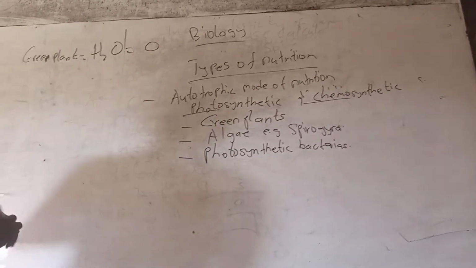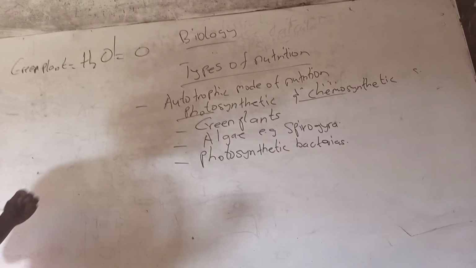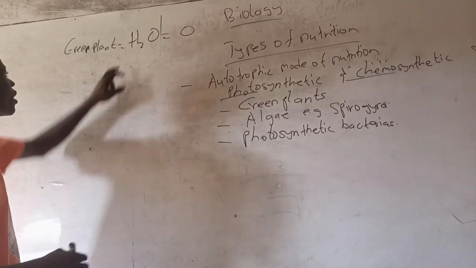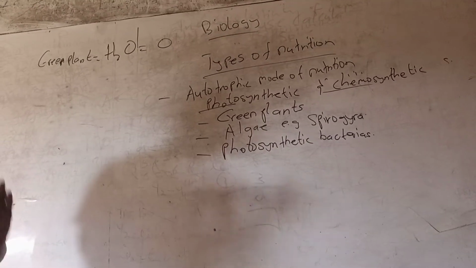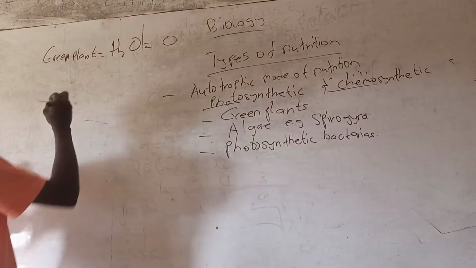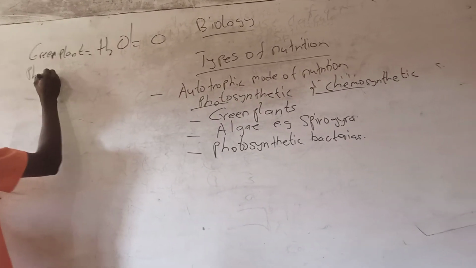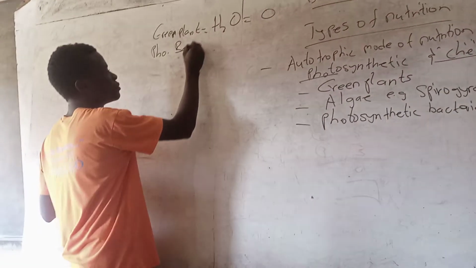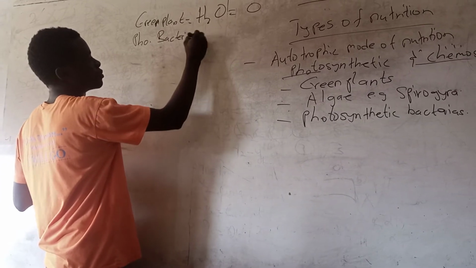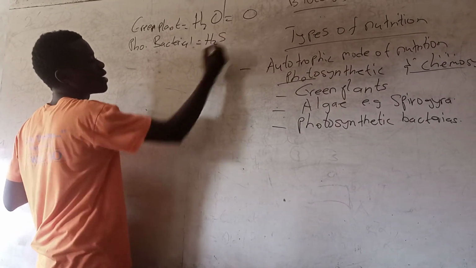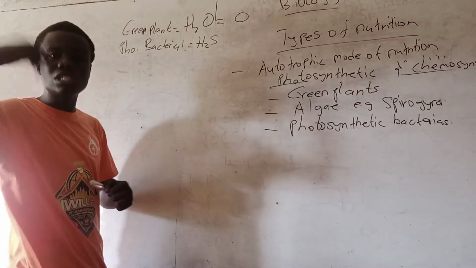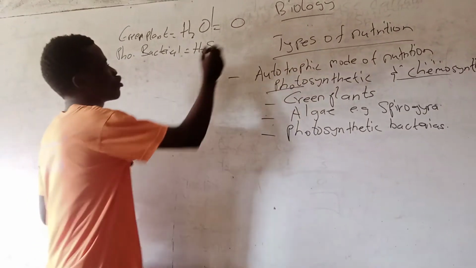But in photosynthetic bacteria, which use bacteriochlorophyll, it uses hydrogen sulfide as the raw material. So photosynthetic bacteria use hydrogen sulfide, and due to this, sulfur is produced as the byproduct.